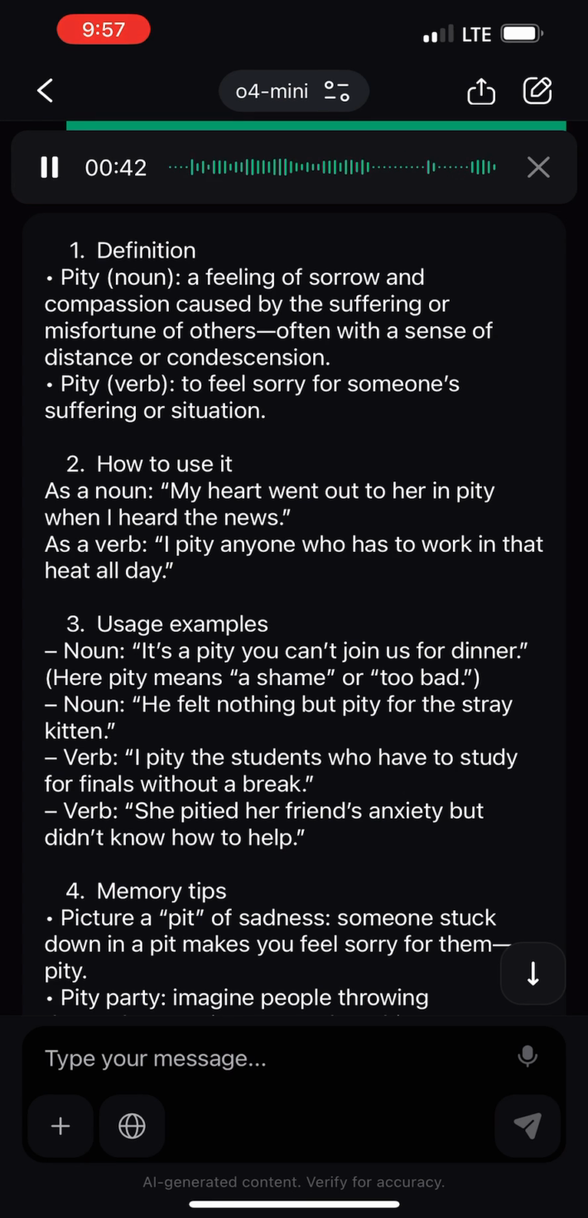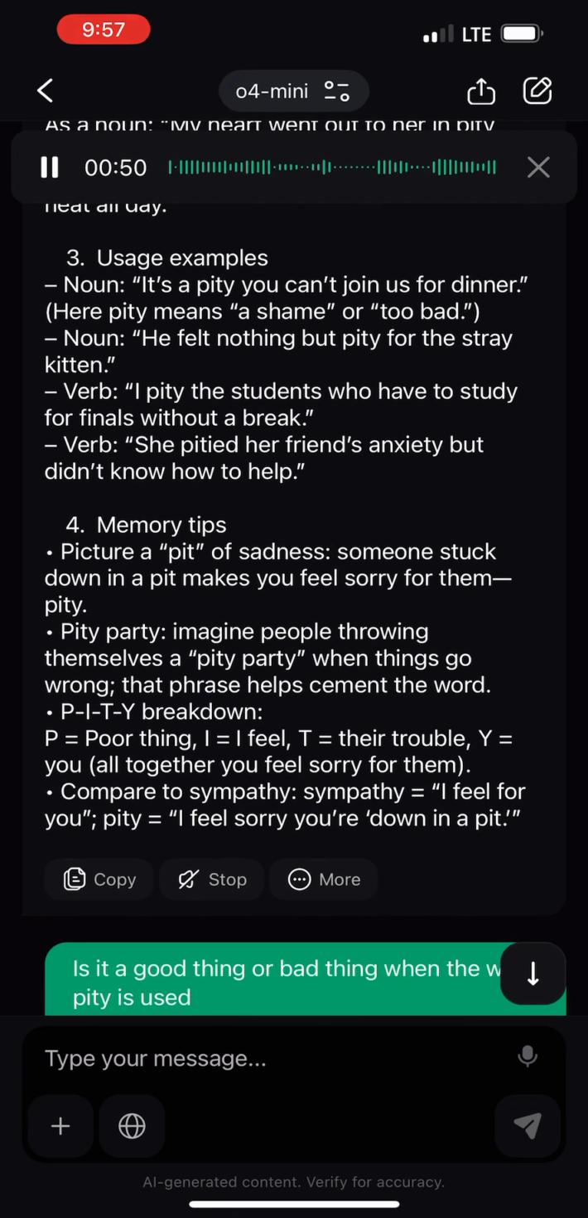4. Memory tips. Picture a pit of sadness. Someone stuck down in a pit makes you feel sorry for them. Pity. Pity party. Imagine people throwing themselves a pity party when things go wrong. That phrase helps cement the word.